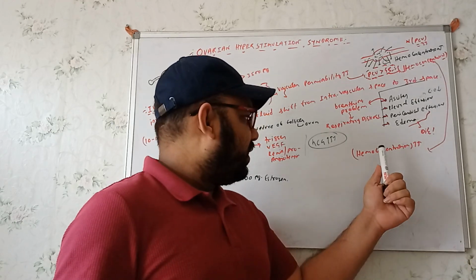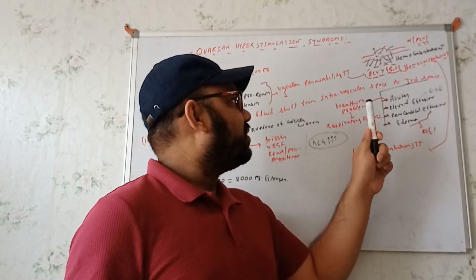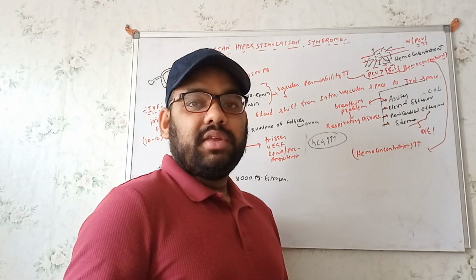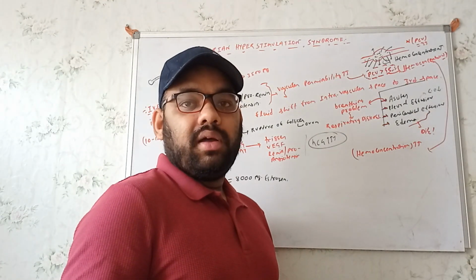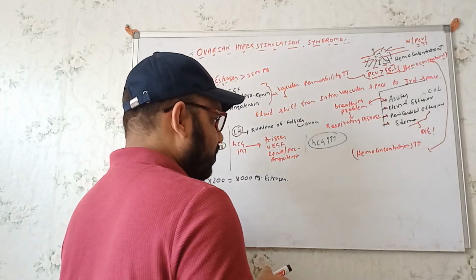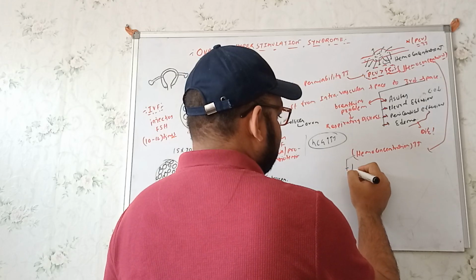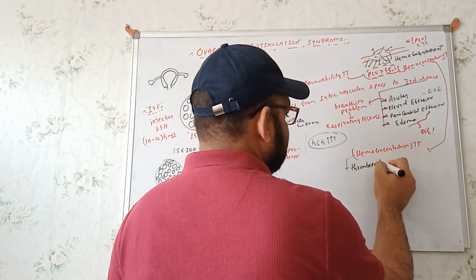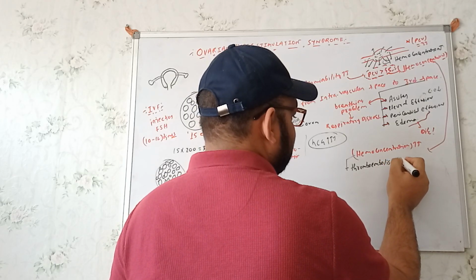What did I say? Whenever the blood within the intravascular area is hemoconcentrated, at that time the chances to develop thromboembolisms will be increased, right? So in these cases, we will get to see the chances for thromboembolism increased.